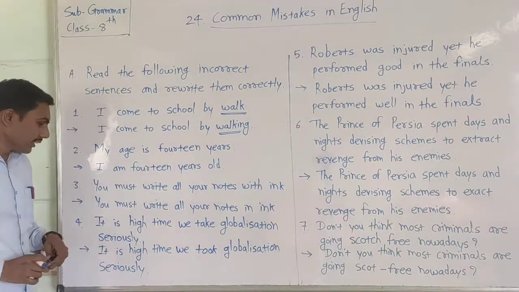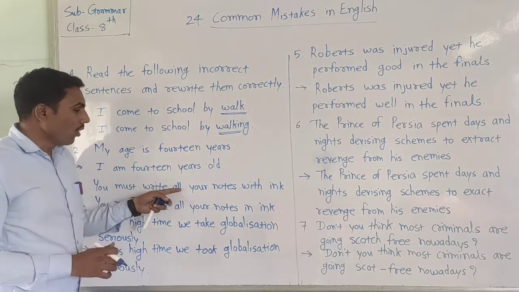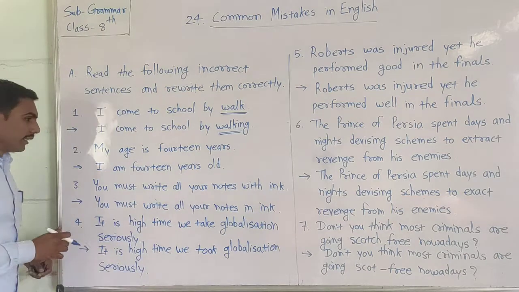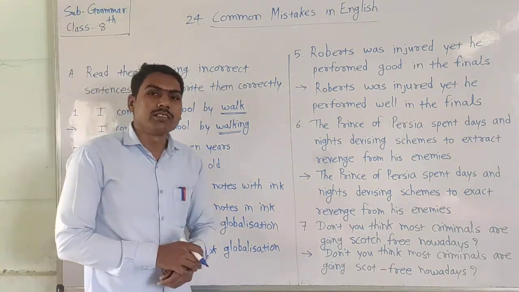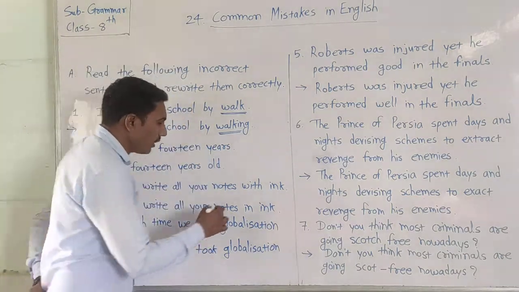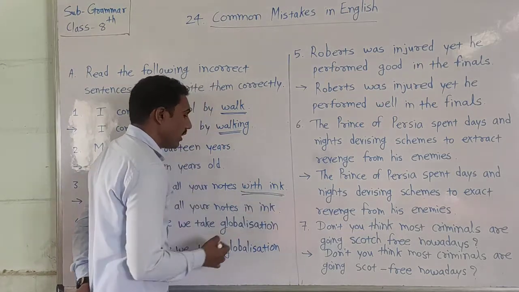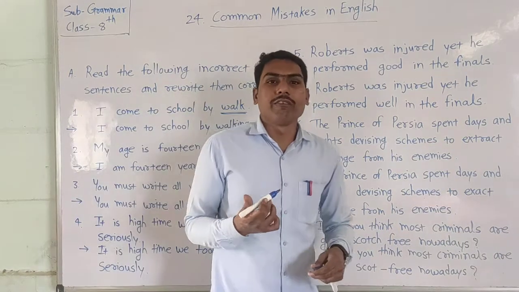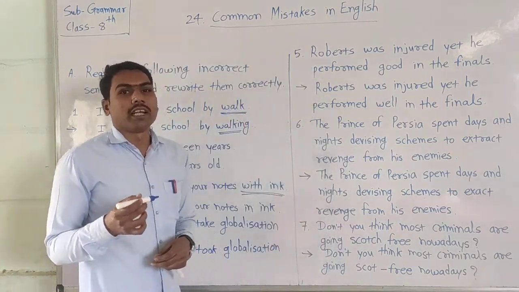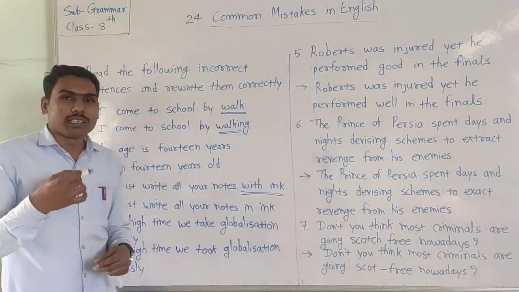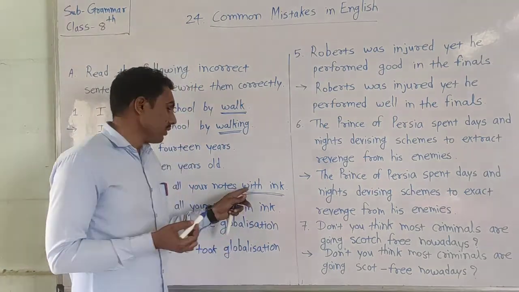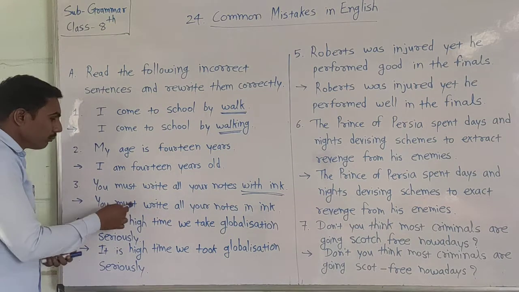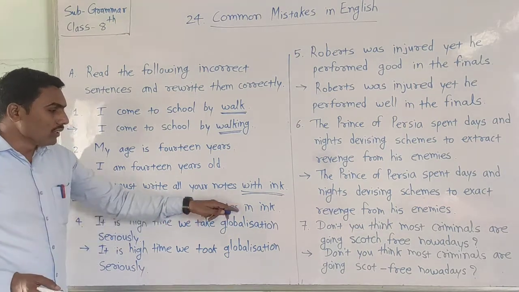Now the third sentence is here. You must write all your notes with ink. Look here, in this sentence there is one mistake. With ink, we can't write that. Remember this. When we are using any instrument, like a tool, we use with. Okay, when we use some material to help us, we use with. Now look here. You must write all your notes in ink.